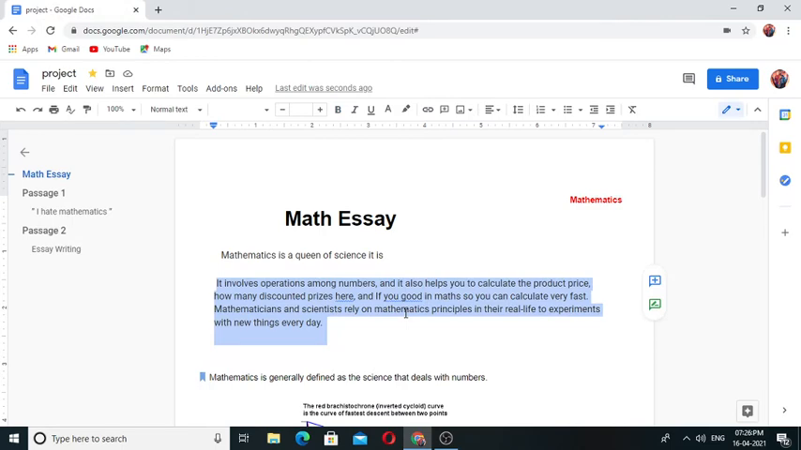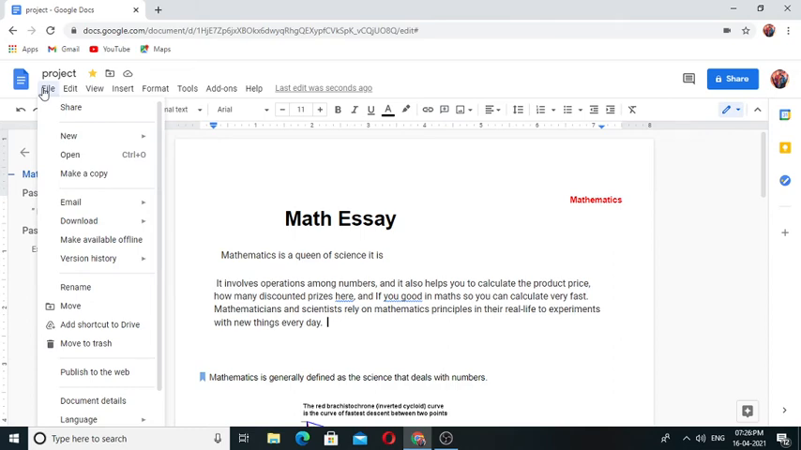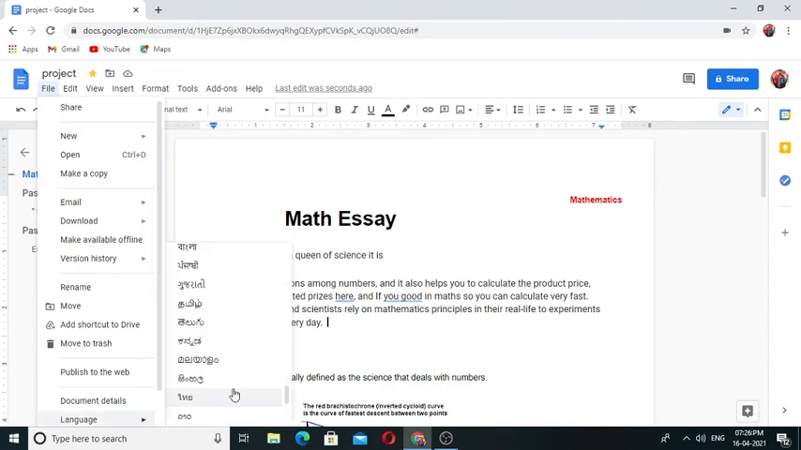We can also change our typing language. For that, in the file menu, choose this language which you want. You can select your language. Which language you like, you can select from here.